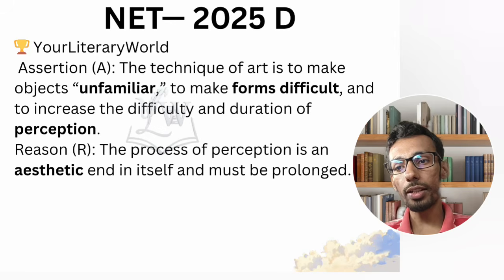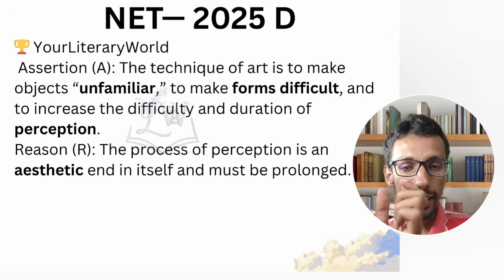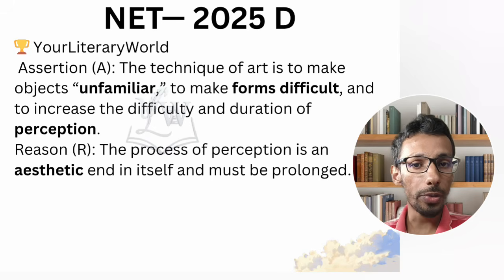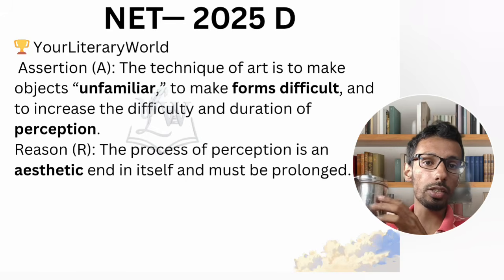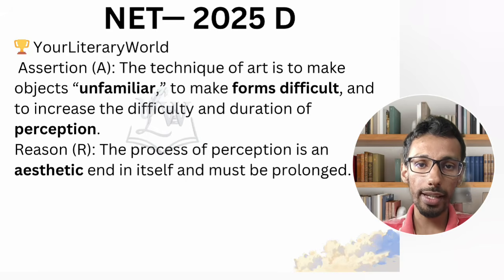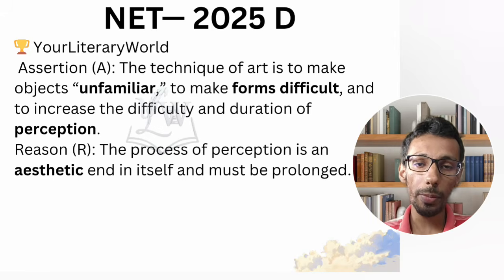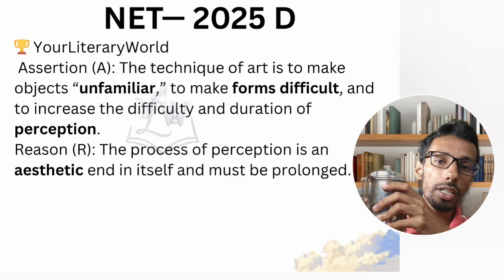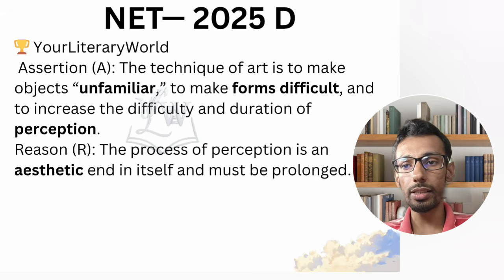So the technique of art is to make objects unfamiliar. It is talking about the technique, so it's a technique of art. It makes objects unfamiliar. Object does not mean this jug or something else. It is not about the physical object that they are talking about. They are saying the object is the text. So whatever you are reading, it is the object. The text itself is the object, not the outside thing. These things are outside; this is not the object. The text is the object. It is talking about the inside.